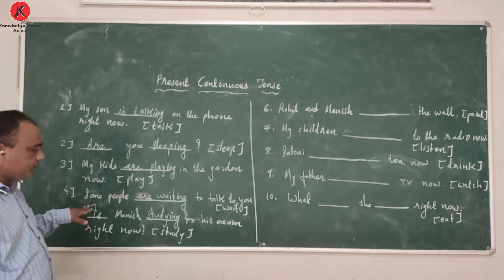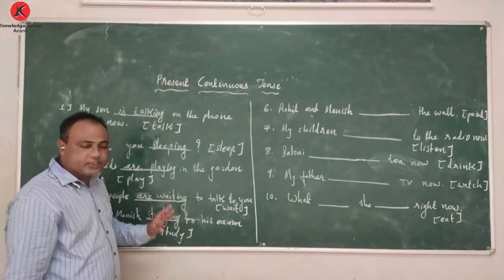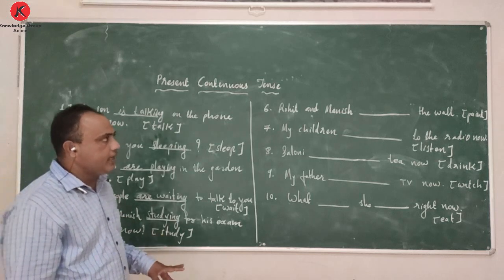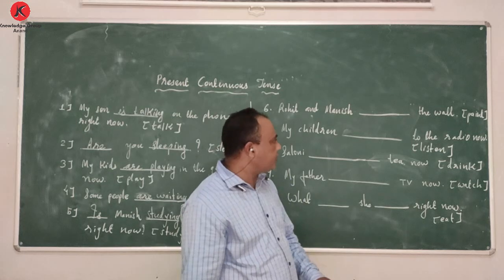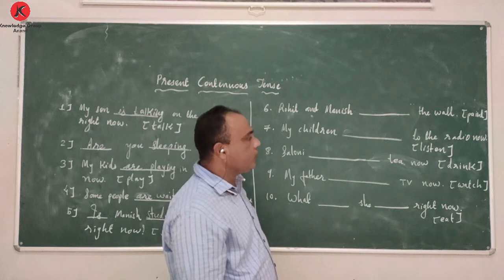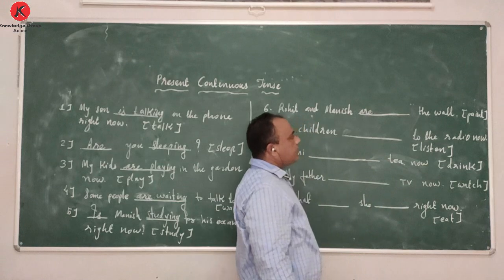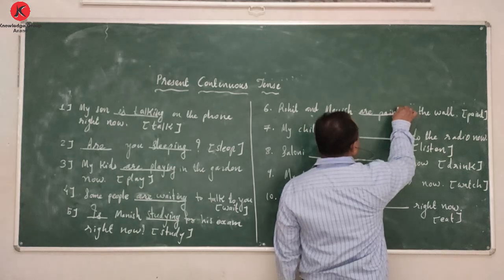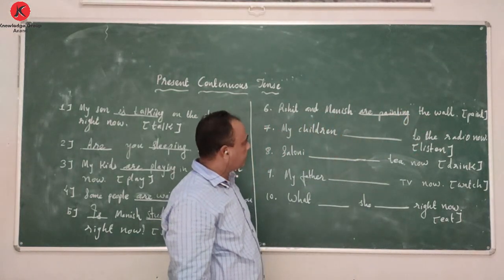This is a question, an interrogative sentence. So verb in front, subject behind. That's why this particular sentence is split into two blanks. So when two blanks are given, don't get confused, because it may probably be a question. Rohit and Manish form a plural, so we will put are here, and paint will change into painting. Rohit and Manish are painting the wall.